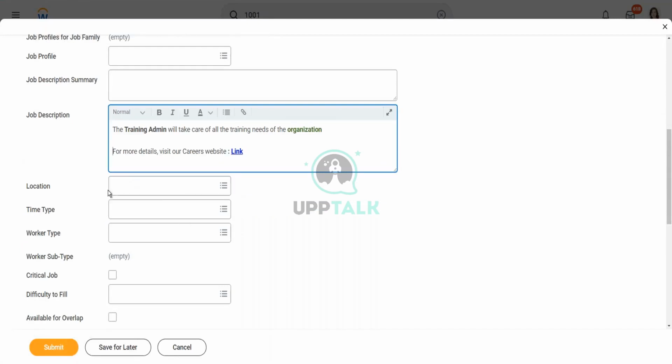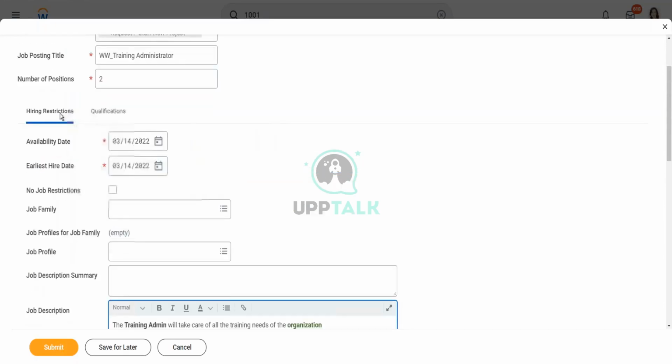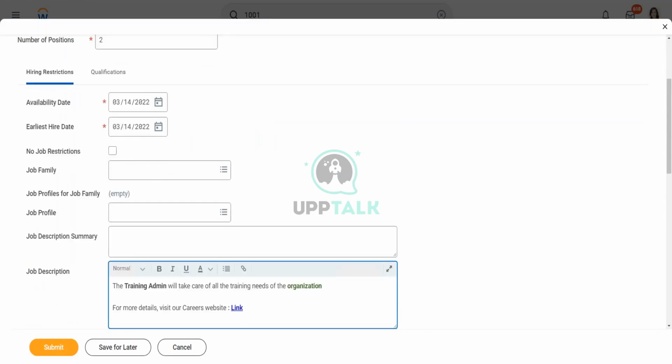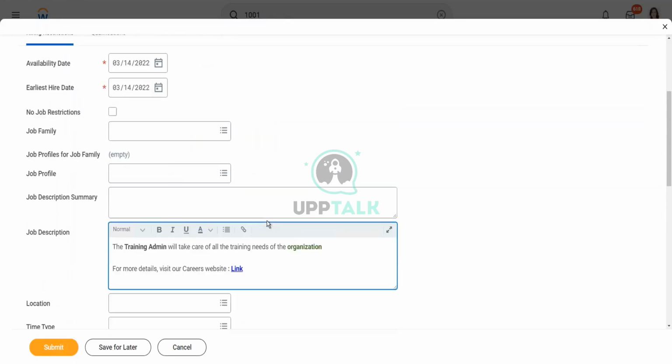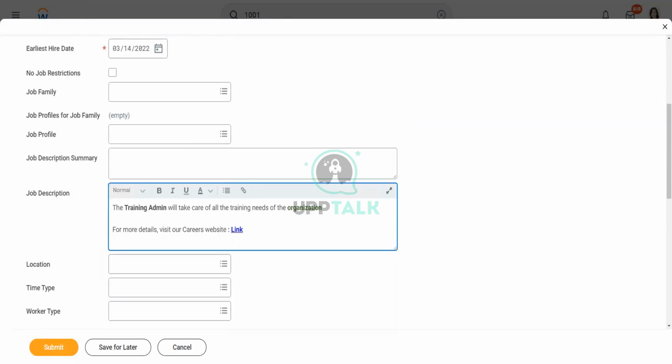Location. Now, if I leave the location blank, what does that mean? That means that I am not restricting on the basis of location. You see, I'm filling up restrictions. So if I am filling up something, that restriction has to be met.